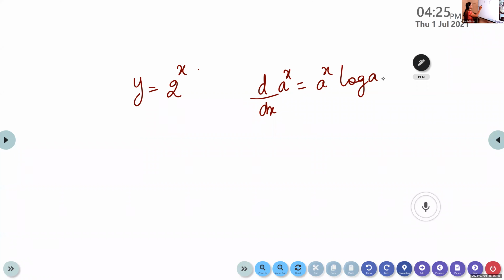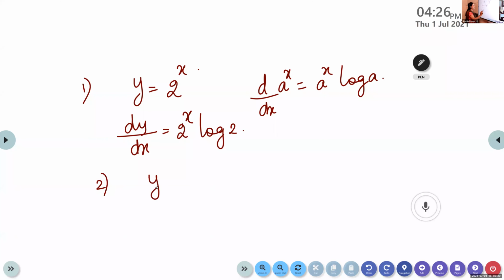So what will be the derivative of 2 raised to x? Atul: 2 raised to x into log 2. Yes, if it is a raised to x, we write a raised to x into log a. If it is 2 raised to x, 2 raised to x into log 2.